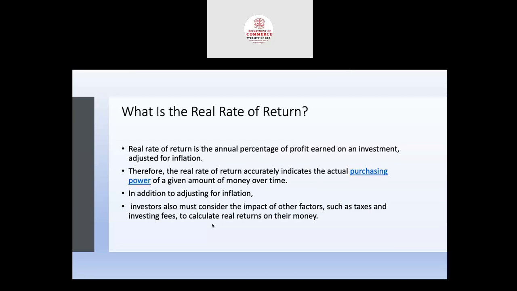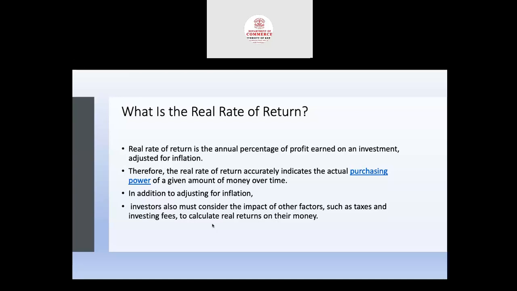For example, if the equity share provides 25% rate of return and the rate of inflation of the country is approximately 5%, then the real rate of return would be 20%. How will you get the 20%? The 20% is equal to 25% actual or nominal rate of return minus the 5% of the inflation of the country. The balance is treated as the real rate of return, that is the 20%. So the 20% rate of return is adjusted for the inflation.